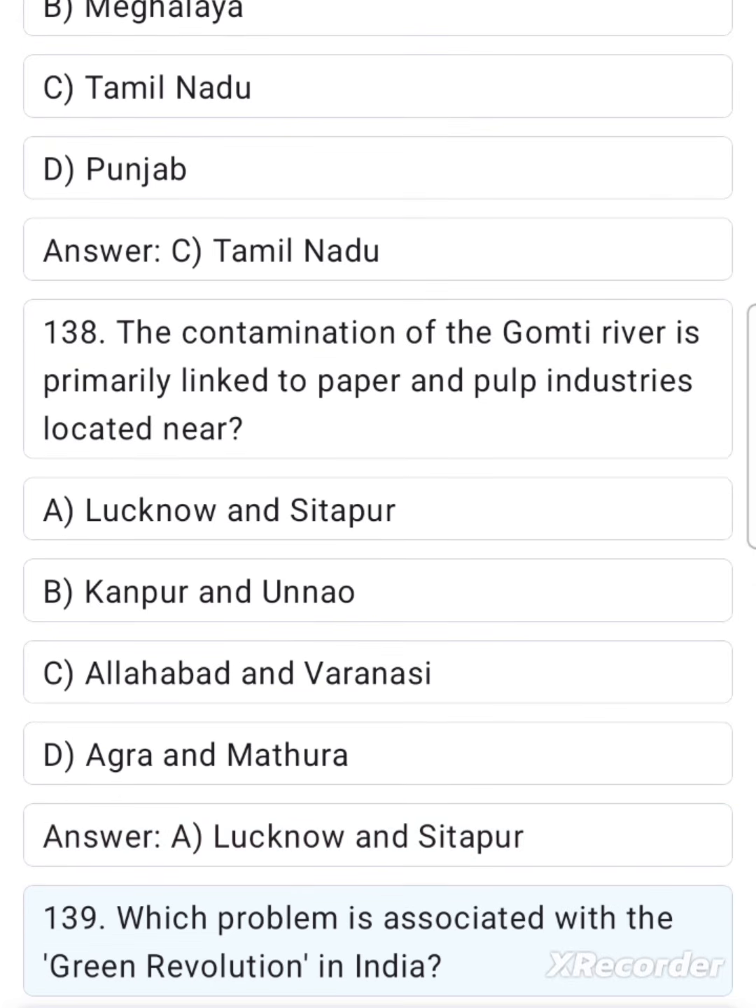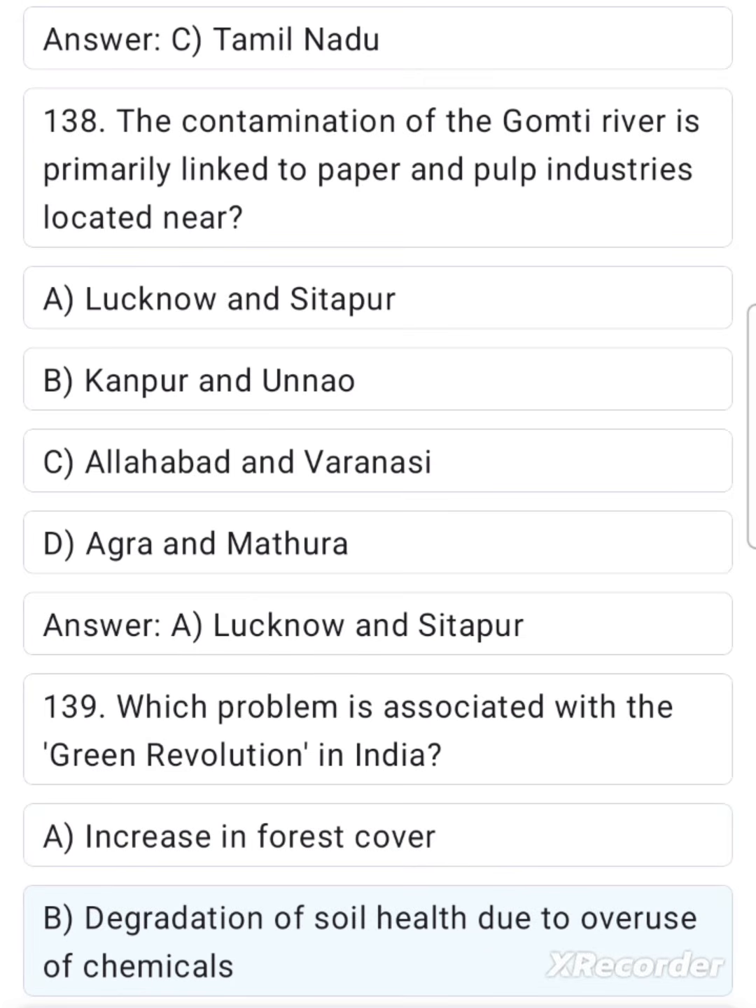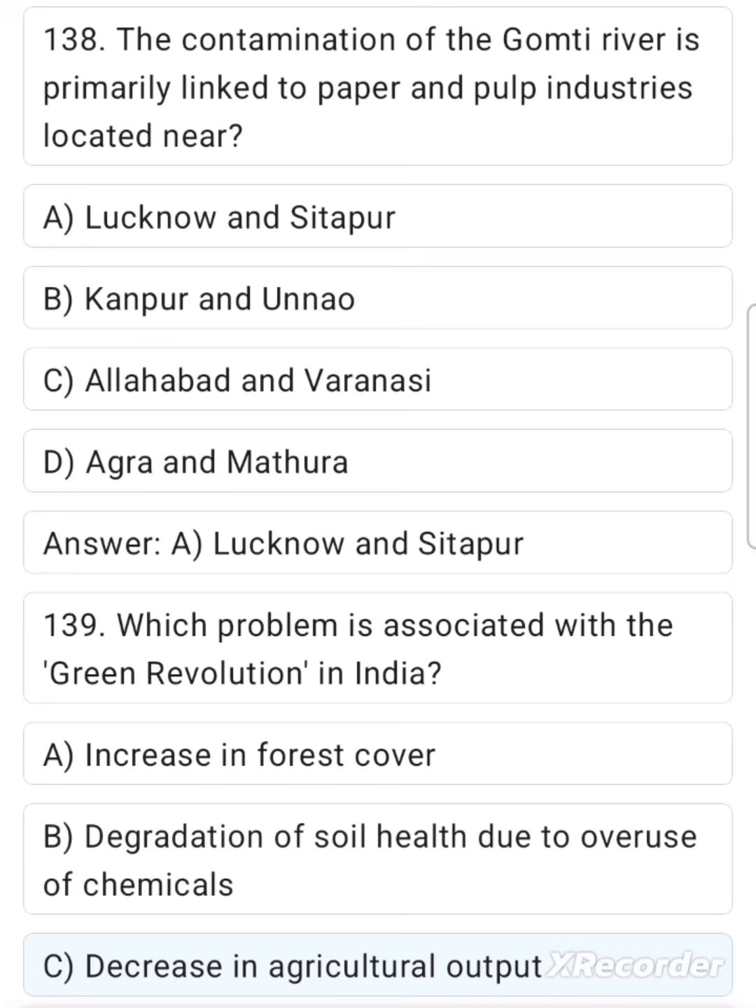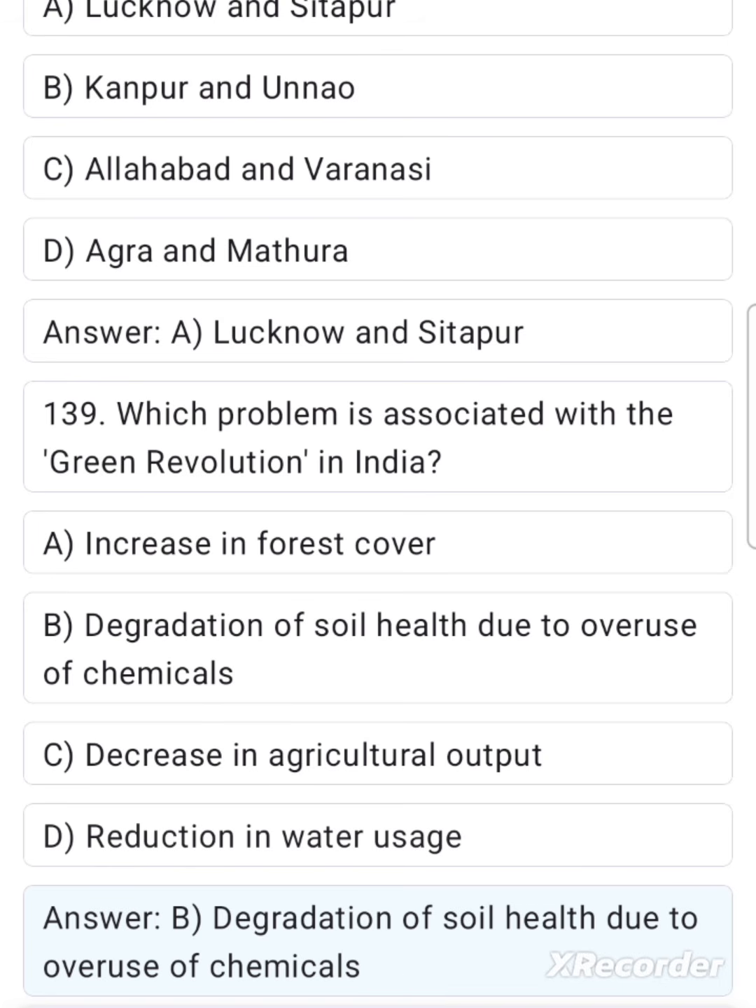139. Which problem is associated with the Green Revolution in India? A. Increase in forest cover. B. Degradation of soil health due to overuse of chemicals. C. Decrease in agricultural output. D. Reduction in water usage. Answer: B. Degradation of soil health due to overuse of chemicals.